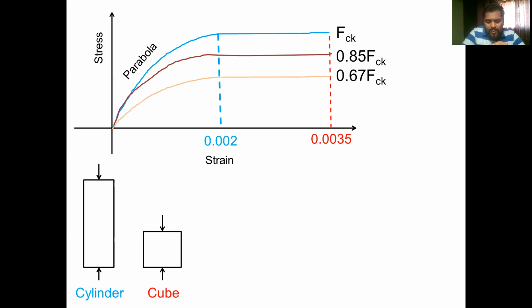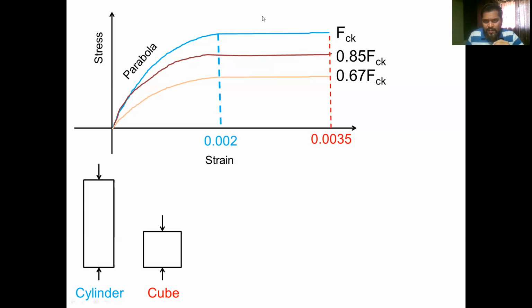Now, though we are going to test cylinder here, in reality, the beams, columns, and foundations are going to exhibit different shapes. So we have to take into account what happens to the strength if we change the shape. There is a lot of research literature available on this, which gives you insights on the strength of concrete with respect to its size and shape effect.